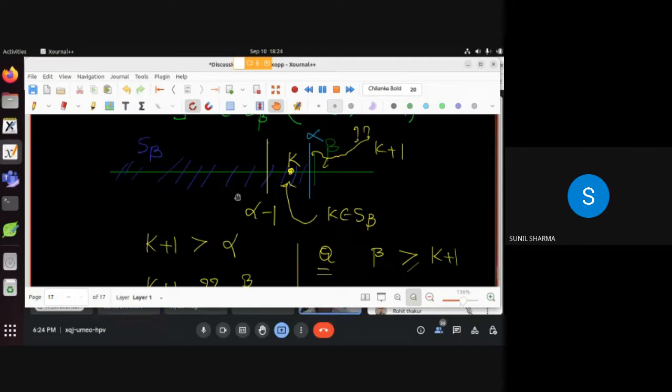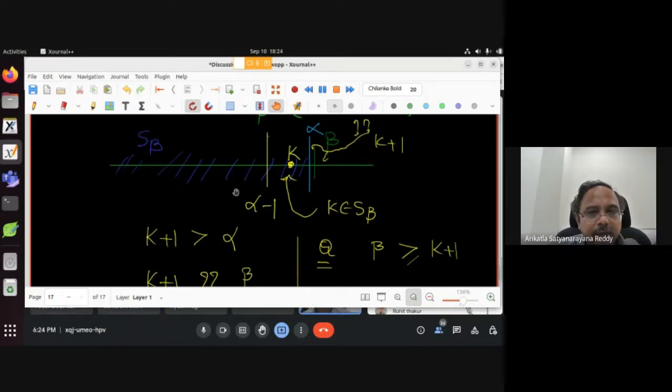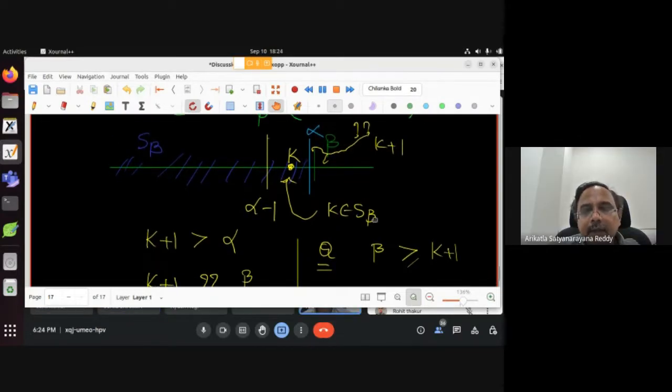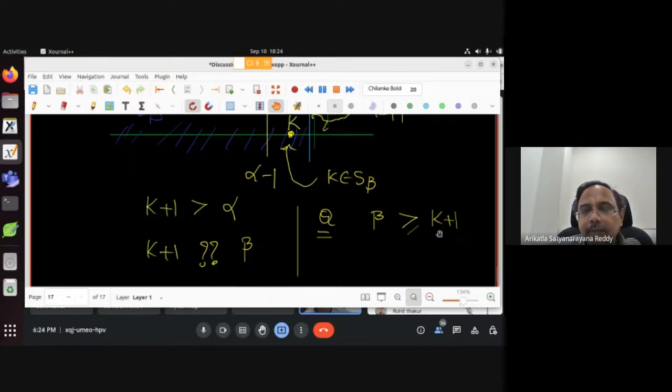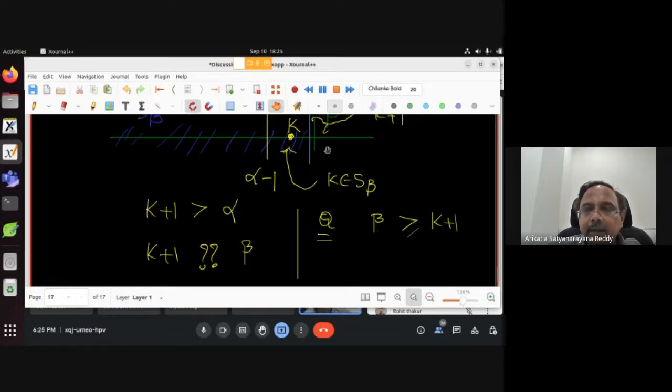यहाँ थोड़ा सा मुश्किल है. k is in S beta. S beta is a subset of integers, से सारी की सारी integers है इस पे. So k+1 is also an integer, right? Yeah, ये क्वेश्चन पूछ रहा हूँ. बेटा greater than or equal to k+1. So you know S beta की सेट के बारे में पता है, k+1 भी. Don't worry about that. What do you say from this? बेटा greater than or equal to k+1 से क्या बता सकते हैं?